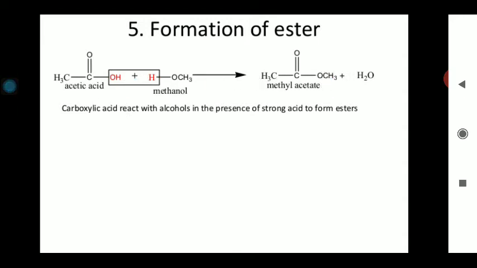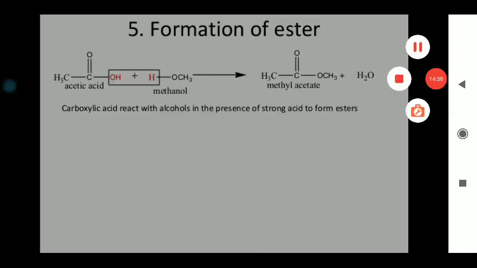If you want to distinguish whether the given sample in the chemistry lab is a carboxylic acid or not, this reaction is counted as the test of identification of the different types of carboxylic acid.